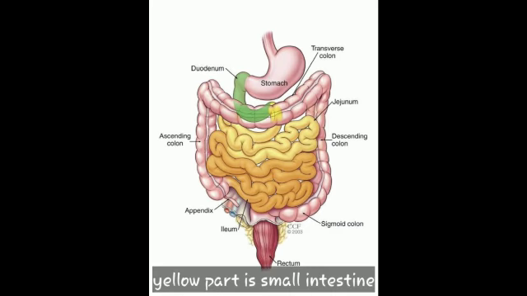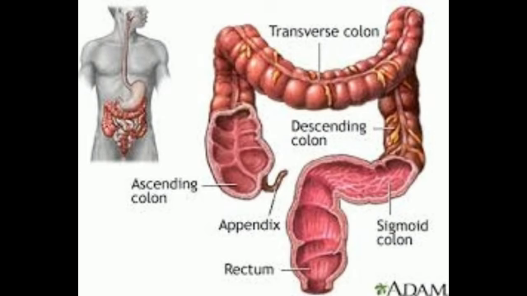Now when we talk about the small intestine, after the stomach, food goes into the small intestine. The small intestine is a long coiled tube of about 7 meters. It is divided into three parts: duodenum, jejunum, and ileum, as you can see in the diagram. The function of the small intestine is to absorb digested food particles. The small intestine has intestinal glands which secrete intestinal juice for digestion, and then food passes into the large intestine.